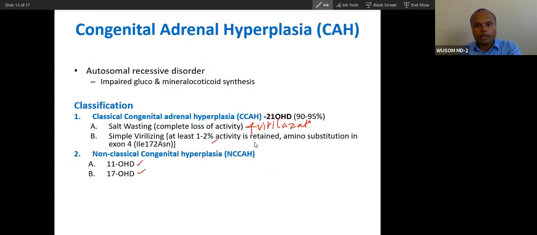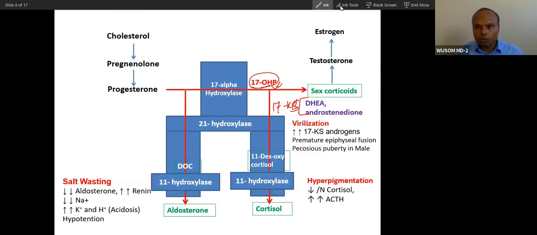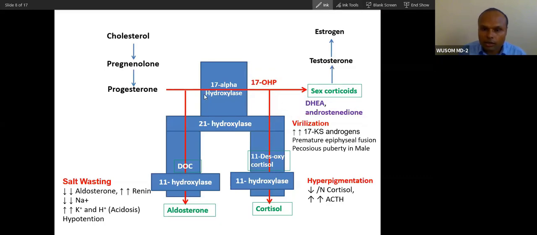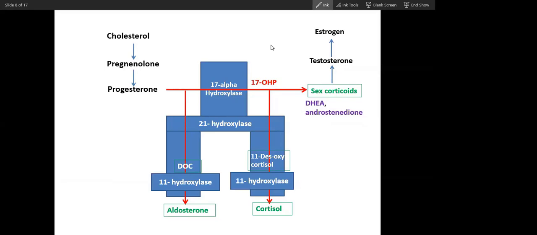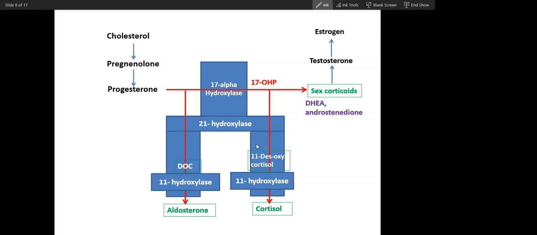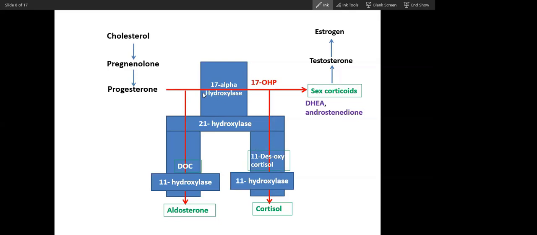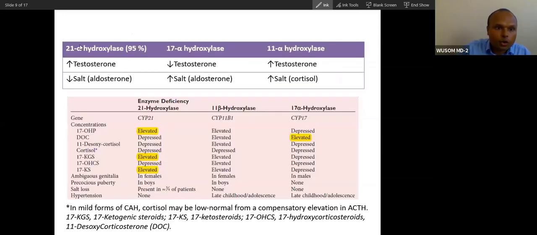So did you all understand this differentiation between these three? Did you understand all this? Everybody tell me. Stella, did you all understand? Yes, sir. Will you memorize the differences between these three? Yes, sir. Will you be able to solve the question if I give you a question? Yes, sir.